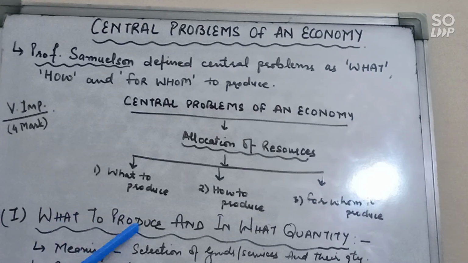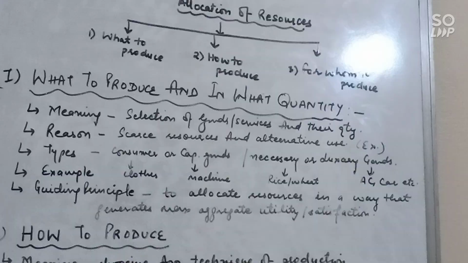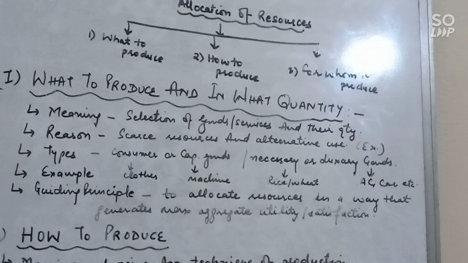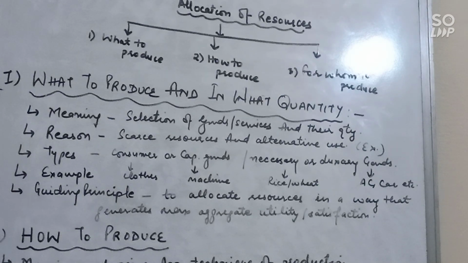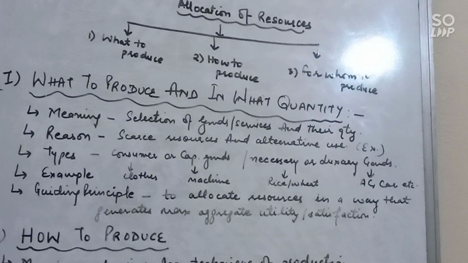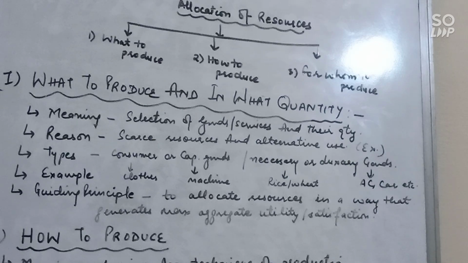First is what to produce and in what quantity. So whenever you will get question explain central problem of what to produce, then if you want to get full marks, then in that case you have to write all these points which I am going to discuss with you. So first you will give the meaning. So this problem involves selection of goods and services and the quantity of selected commodities.